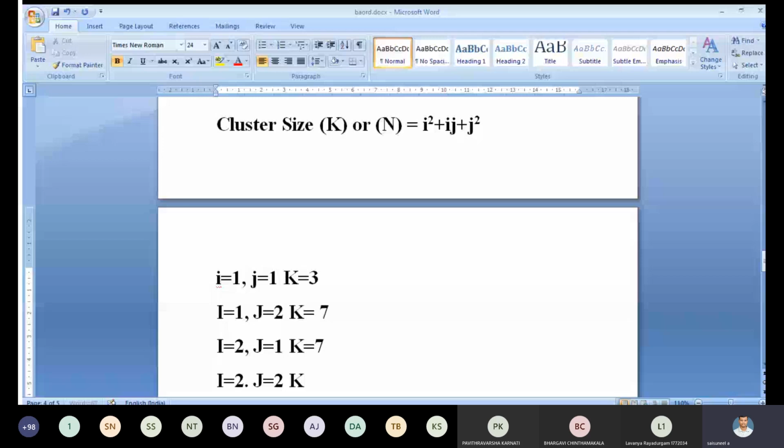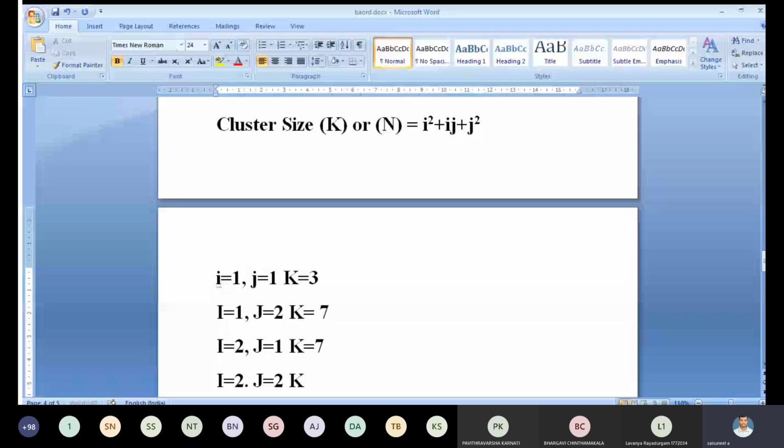Here, suppose i equals 2 and j equals 1. What is the cluster size? 7. Cluster size 7 means cells 1, 2, 3, 4, 5, 6, 7; that is, this cluster has 7 cells.